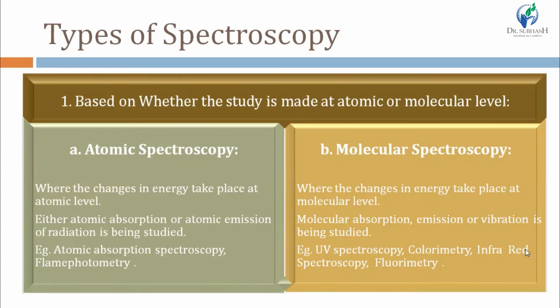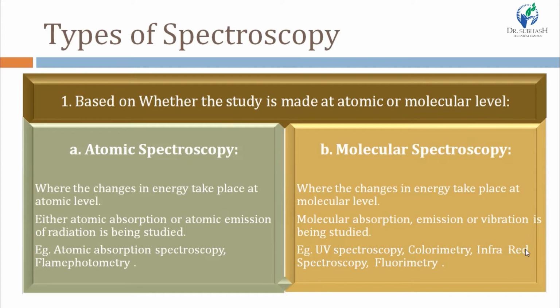First one is based on whether the study is made at atomic level or molecular level. Based on this, the spectroscopy can be divided into two types. First one is atomic spectroscopy and second one is molecular spectroscopy. It is very simple, as the name suggests. Atomic spectroscopy is the spectroscopy where changes in energy take place at atomic level, and in molecular spectroscopy these changes take place at molecular level.